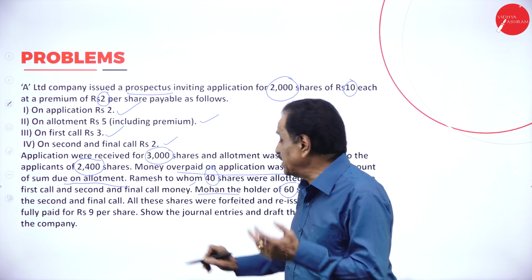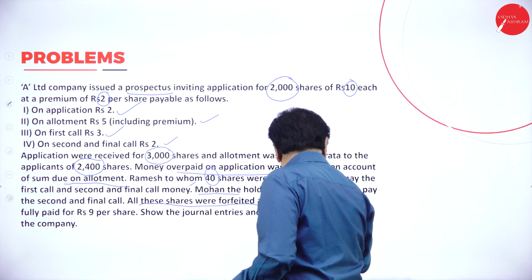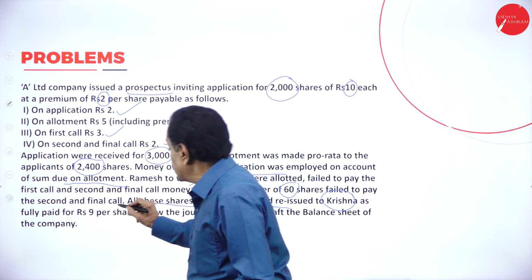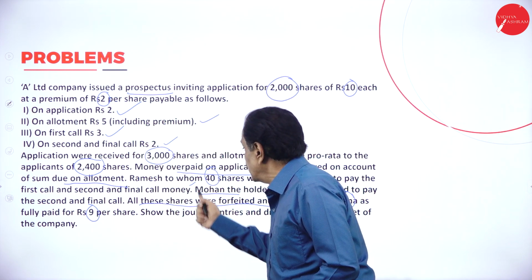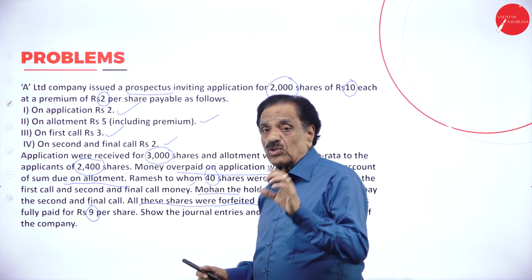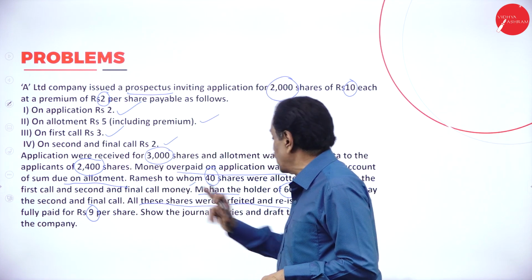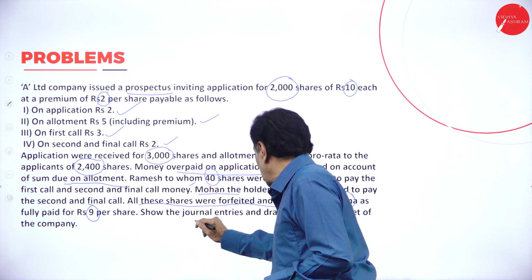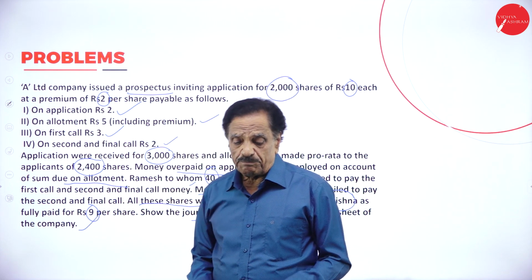Then all these shares were forfeited and reissued to Krishna at rupees 9 per share. So 40 shares of one man, 60 shares of another man, total how many shares? 100 shares were reissued at what rate? At rupees 9 per share. Show journal entry and prepare the balance sheet of the company.